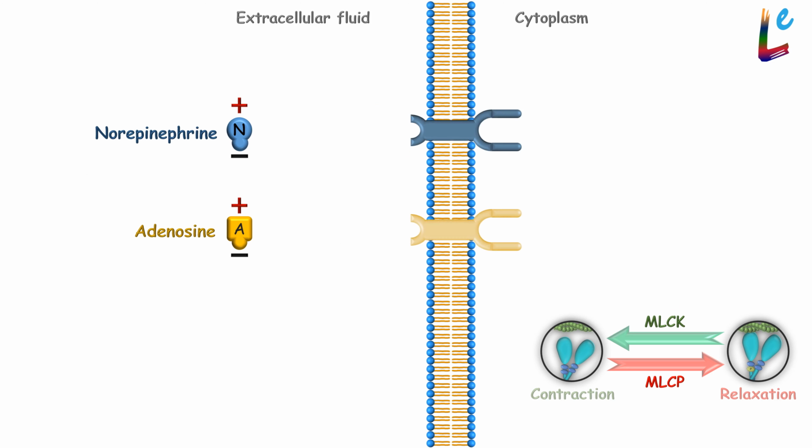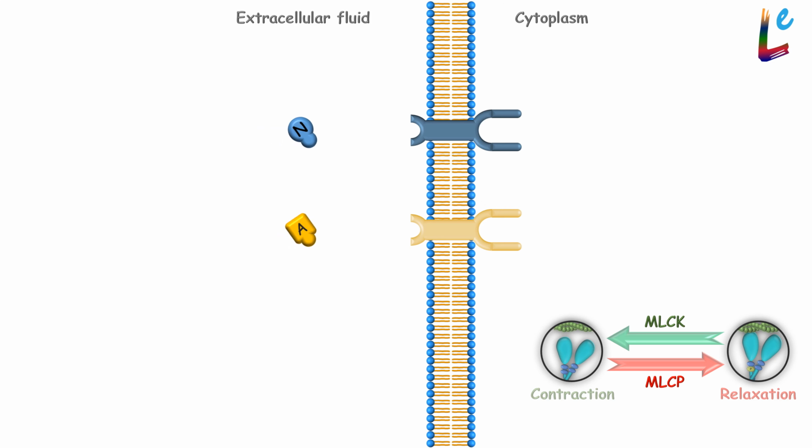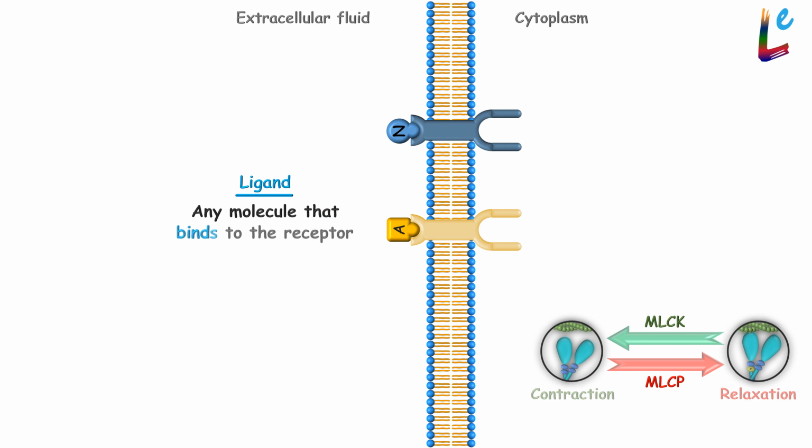There are molecules on the surface of the cell to receive such messengers. These molecules that receive these messengers are called receptors. So we have norepinephrine receptors and adenosine receptors. The messenger molecules bind to these receptors. To bind in Latin is ligare, and from this arises the word ligand, the term used to describe any molecule that binds to the receptor.